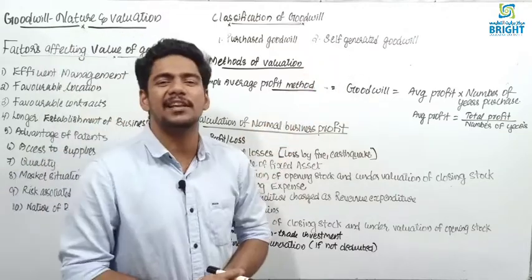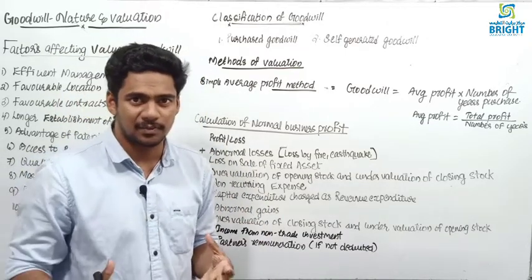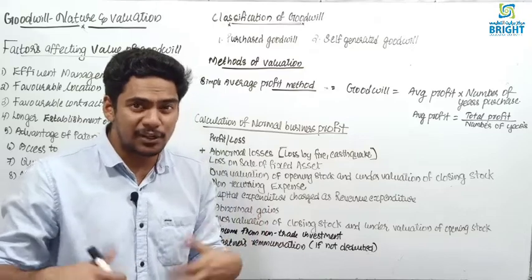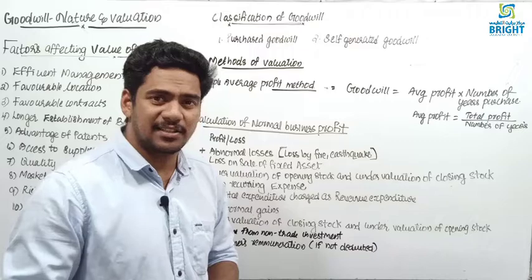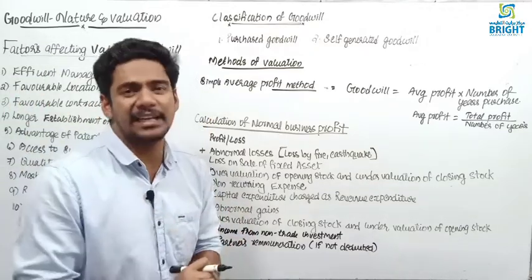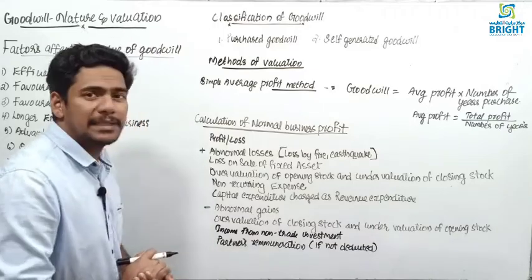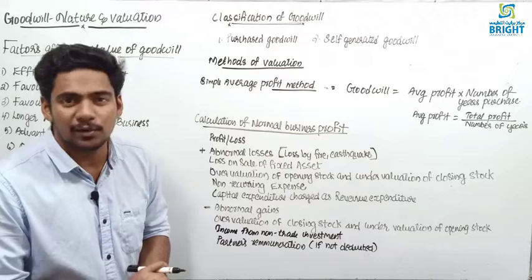Then self-generated goodwill. Because of your past efforts, you earn a very good reputation in the market. That is called self-generated goodwill. In this chapter, mainly we are going to discuss methods of valuation of goodwill. There are different methods for calculation of goodwill.